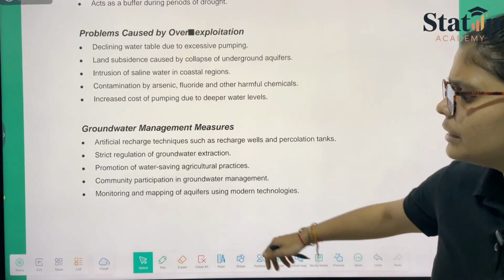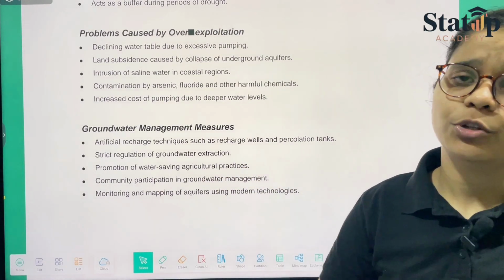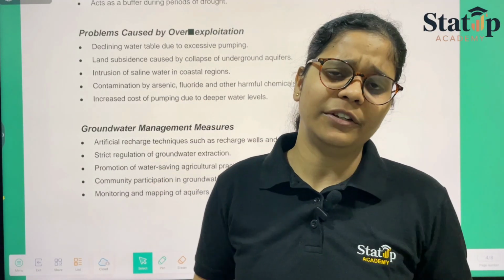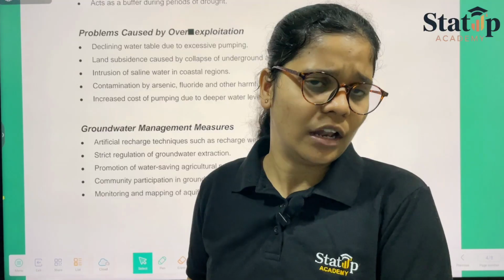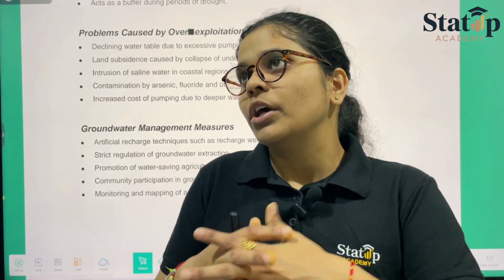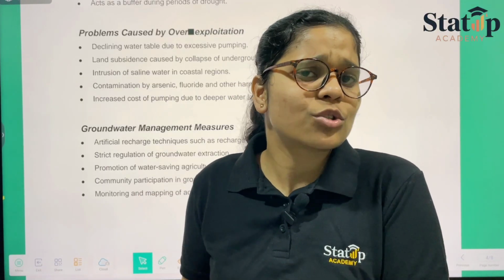Then we have promotion of water saving agricultural practices. What happens is people use tube wells, which draw a large amount of groundwater, which is not helpful. Sometimes they are taking baths like anything. Even their cattle are fed with that water. That is not the purpose for which we are drawing water.